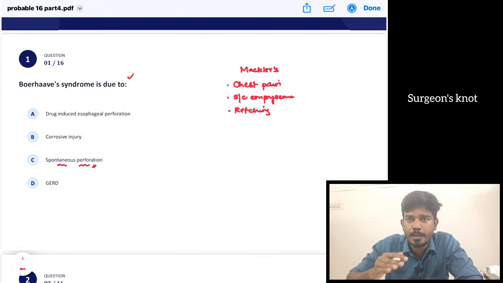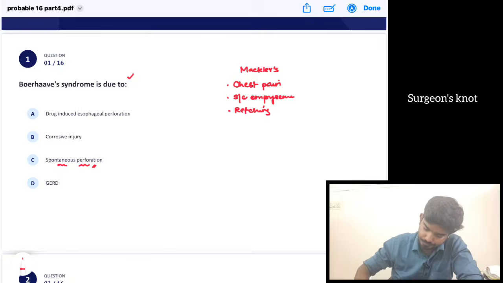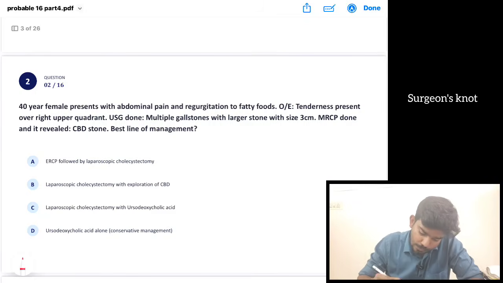Okay, in case of an iatrogenic perforation, if the patient is stable and if it is a minor perforation, if it does not enter into the mediastinum or the abdominal cavity, then we can manage the patient conservatively. We can manage that tear through the endoscope itself. Iatrogenic perforation due to endoscope is more common in the upper third, whereas Boerhaave syndrome is more common in the lower segment near the gastroesophageal junction.